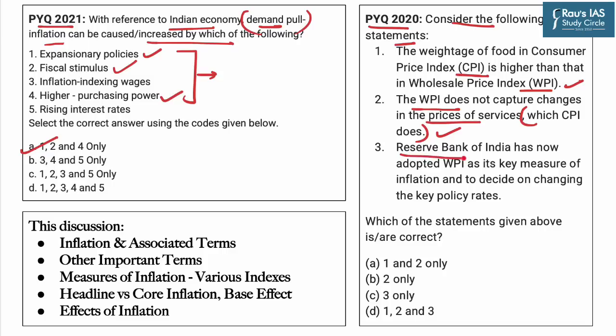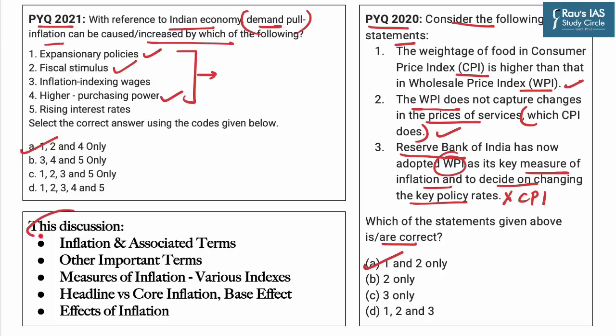Statement 3. Reserve Bank of India has now adopted WPI as a key measure of inflation and to decide on changing the key policy rates. Now this statement is incorrect because RBI has now adopted CPI as a key measure of inflation. Which of the following statements given above is or are correct? From the above discussion, we can conclude that option A here is also the right answer.